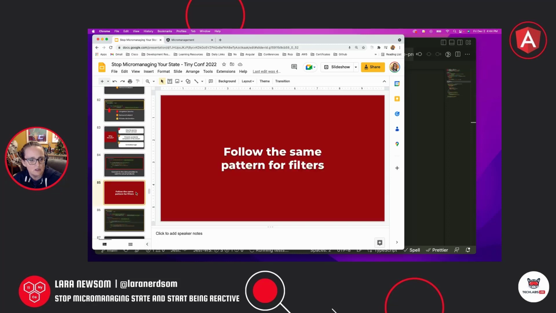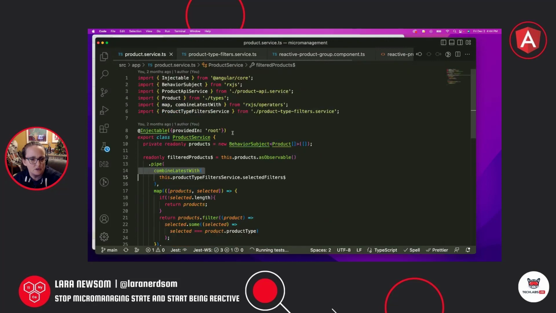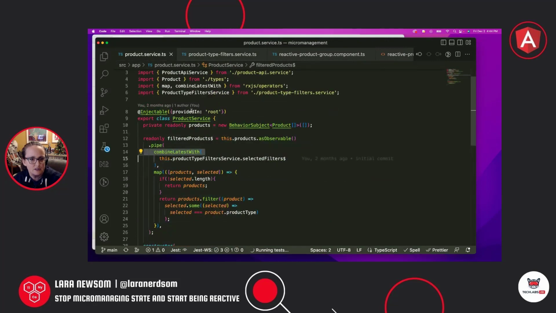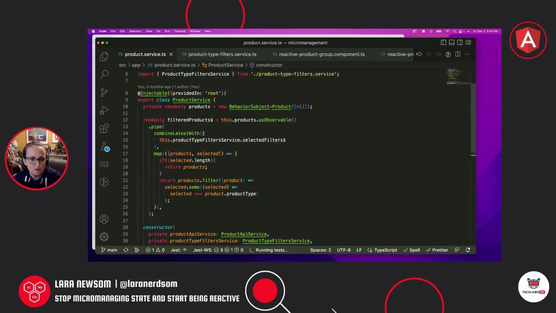So we're going to also set up our product service. So let's get our products. We're going to do the same thing. Again, we have a singleton service. We're going to create a products subject that will hold the products. We're going to subscribe to that in our constructor. I think this is where I was supposed to start. So I got a little off the rails. I knew I would do that. So this is where we're going to push our products into our products subject, our products stream. And then this is how we are exposing them to the API or to the component.